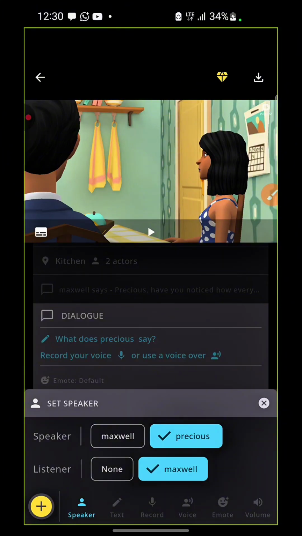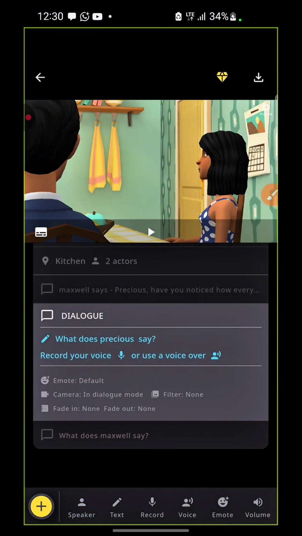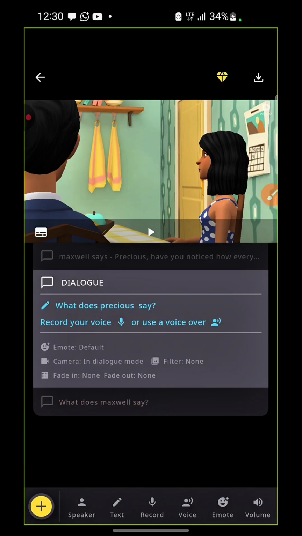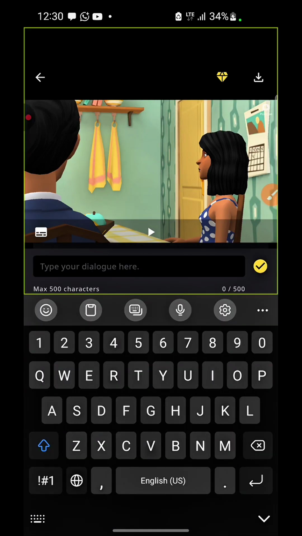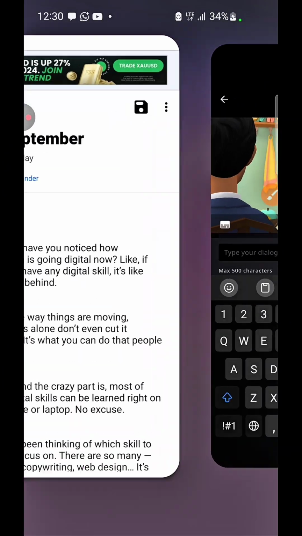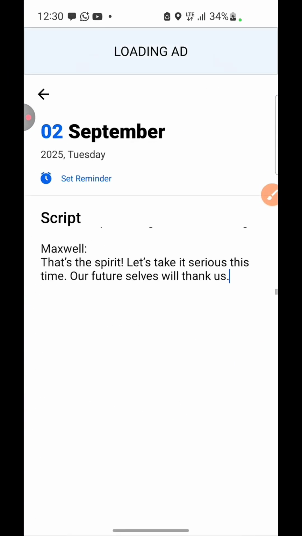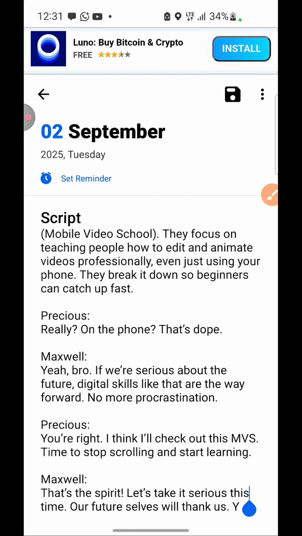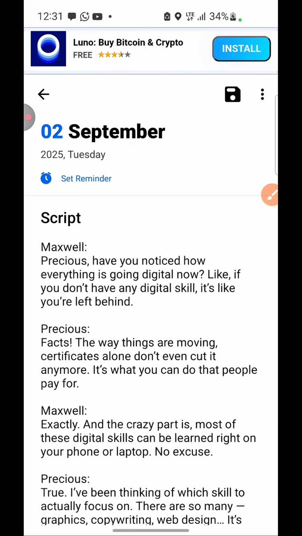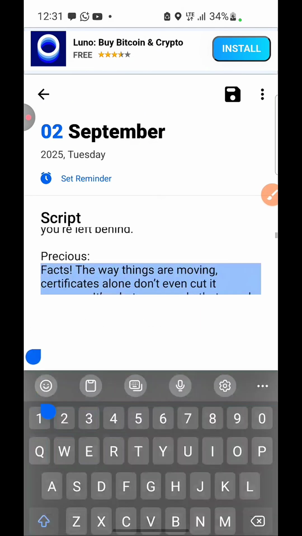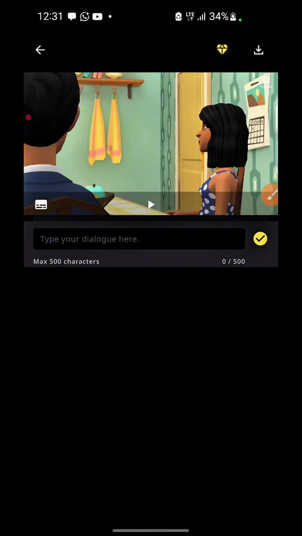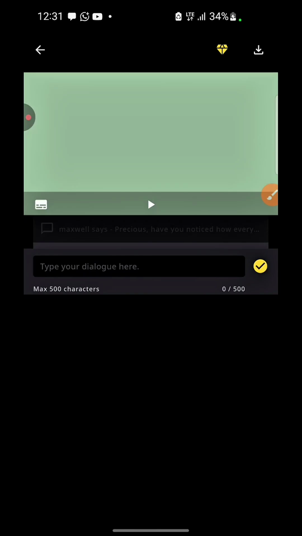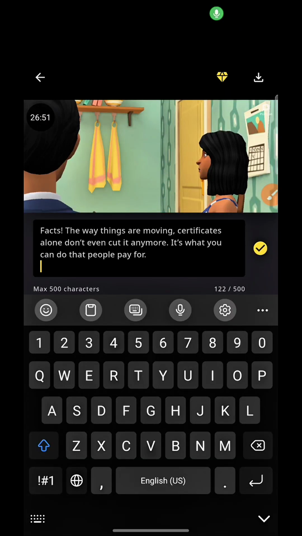Then after that we click on this cross sign, and now we are going to be clicking on text. Click on this text. This time click on text. So you will go back and copy what Precious will respond. All right, so I will just go ahead and copy what Precious will respond, and copy. So I'll come over to this place here, and I'll paste our response.